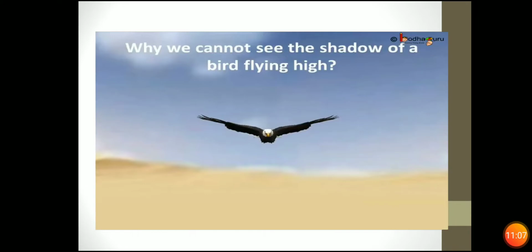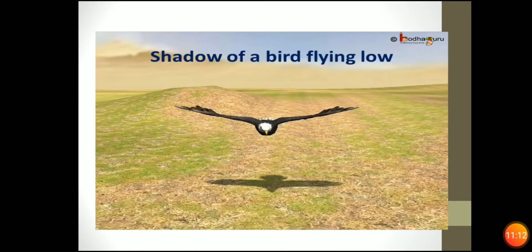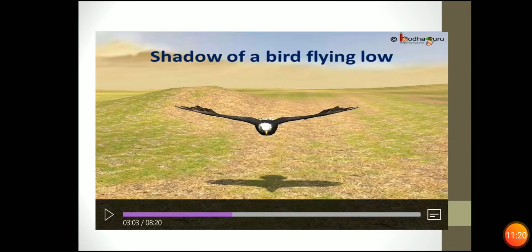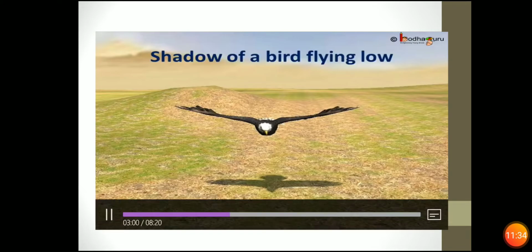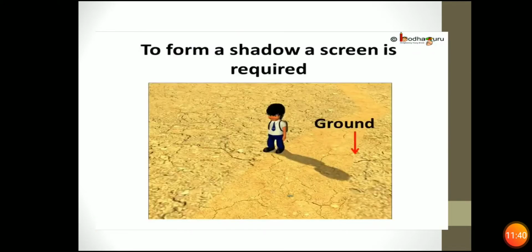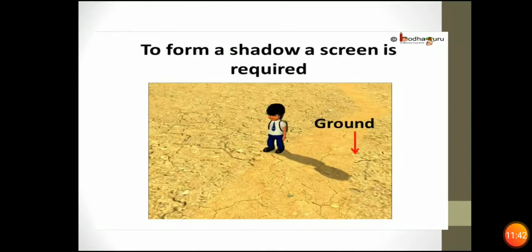The land may act as the screen, but the problem is that it is too far. If the bird was flying low, then maybe we can see its shadow on the ground or the wall nearby. What it is showing you is that when the floor or the screen is near, the shadow will be formed. Here the bird is an opaque object and the source of light is the sun. So to form a shadow, a screen or a surface behind the object is required.